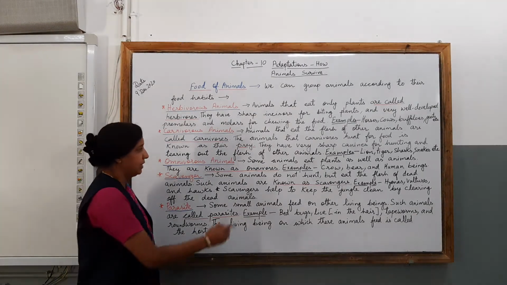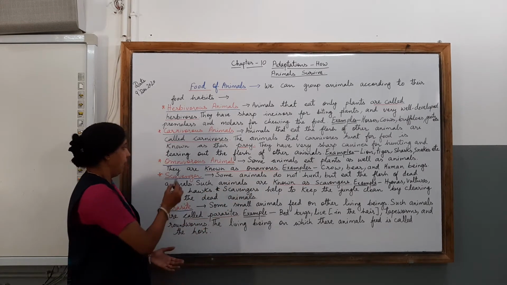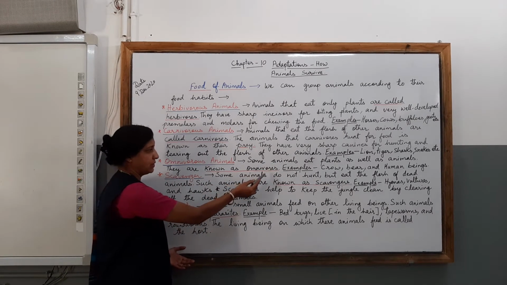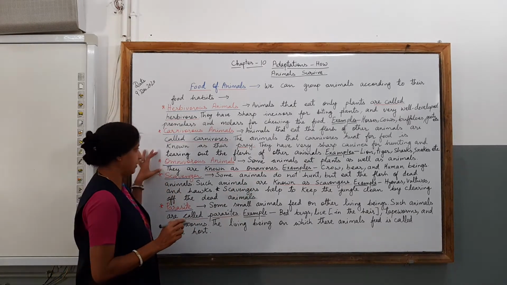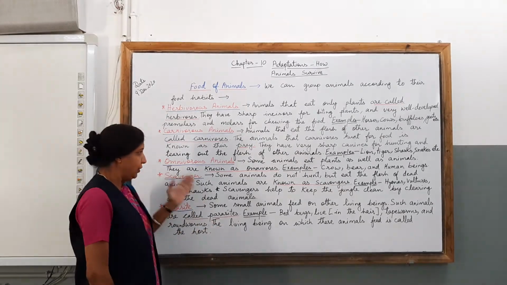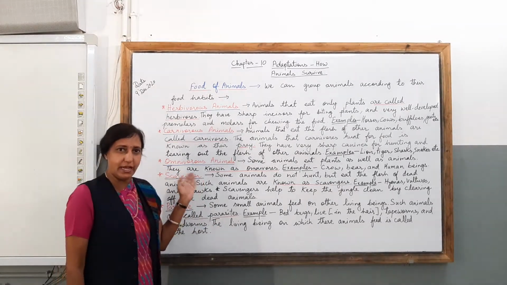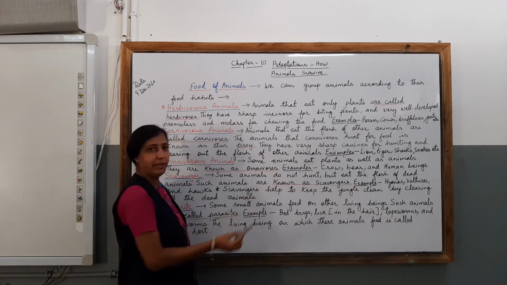Let us learn. Some animals eat plants as well as animals. They are known as omnivores. So children, these animals are eating both. They are eating plants as well as other animals. So let us see the example of these animals. Children, crow, bear and human beings.